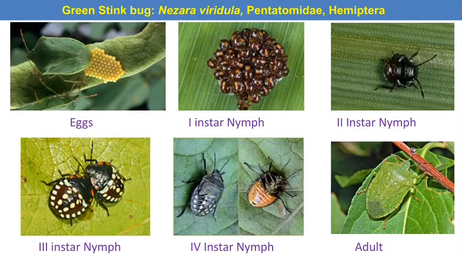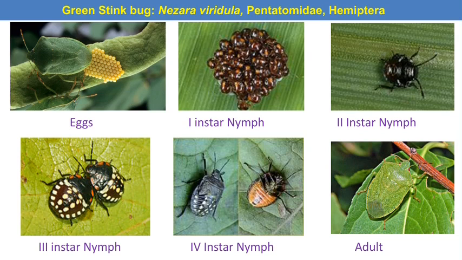Then the next pest is the green stink bug. Why is it called a green stink bug? Here the adult of this bug looks green in color. The scientific name of this pest is Nezara viridula, and it is a hemipteran pest, and all hemipteran pests have an incomplete metamorphosis. Hence they have 3 life stages: eggs, nymphs and adult.